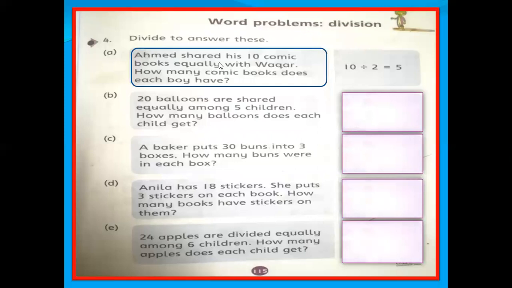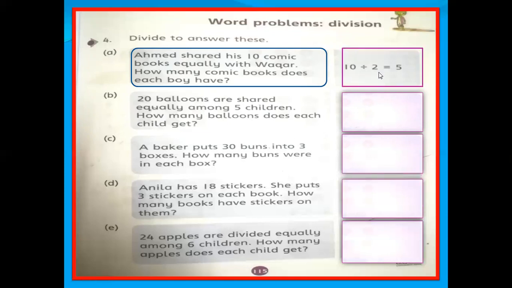Ahmed shared his 10 comic books equally with Waqar. How many comic books does each boy have? It means Ahmed has 10 books and he wants to share with Waqar and give equal books. So half he wanted to share. Total books 10, total boys 2. So 10 divided by 2. So what will we do?